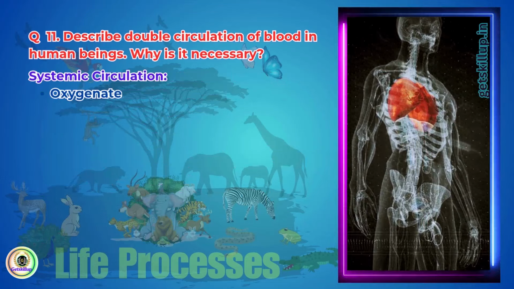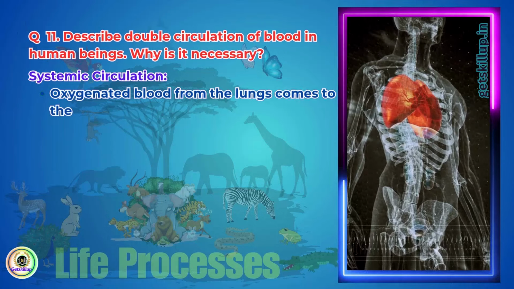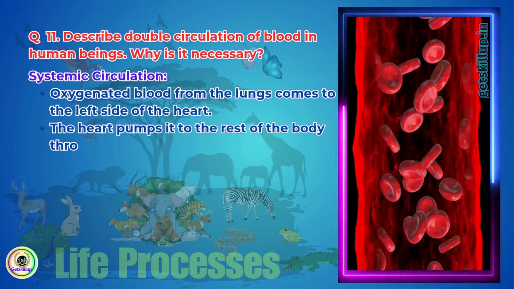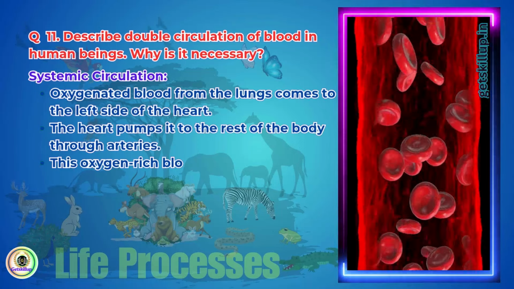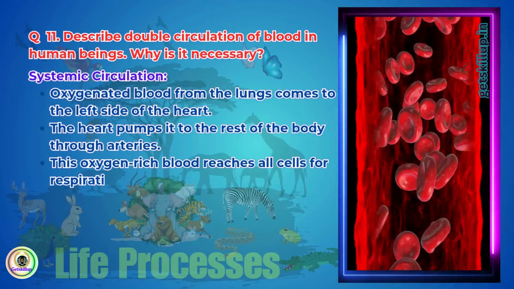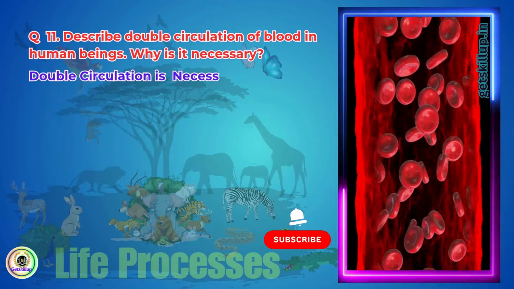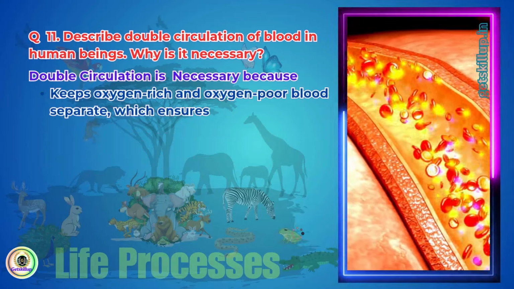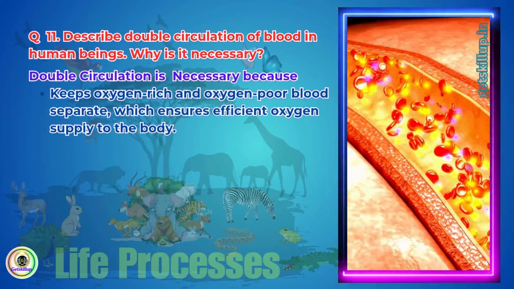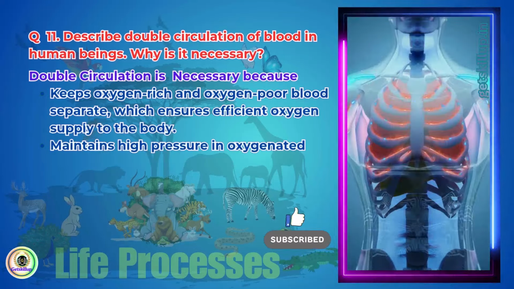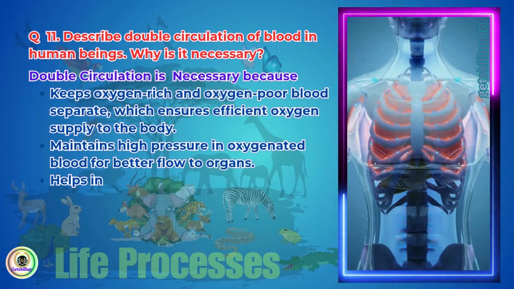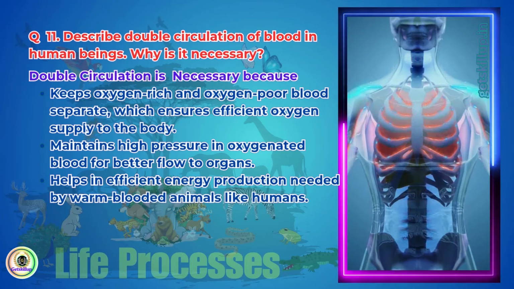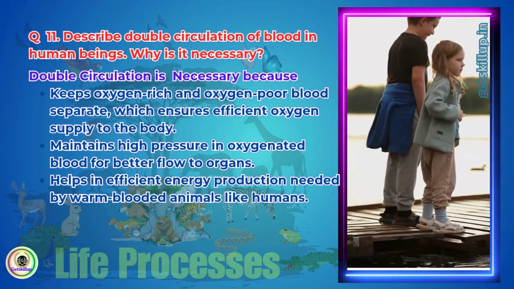Systemic circulation. Oxygenated blood from the lungs comes to the left side of the heart. The heart pumps it to the rest of the body through arteries. This oxygen-rich blood reaches all cells for respiration. Double circulation is necessary because it keeps oxygen-rich and oxygen-poor blood separate, which ensures efficient oxygen supply to the body. It maintains high pressure in oxygenated blood for better flow to organs. It helps in efficient energy production needed by warm-blooded animals like humans.